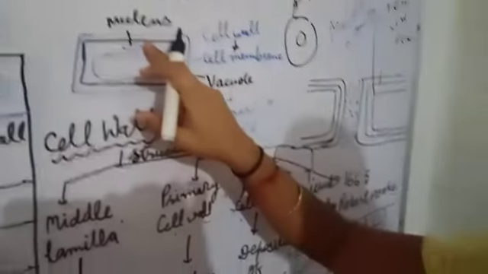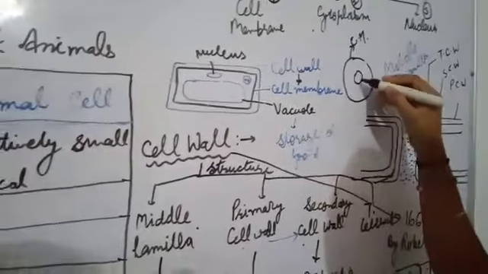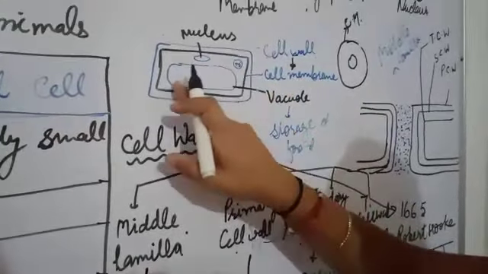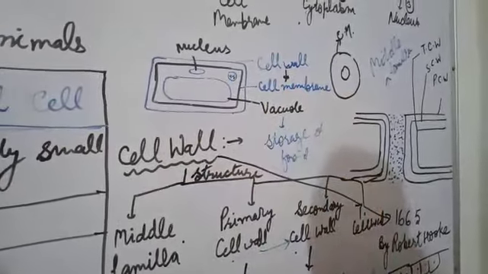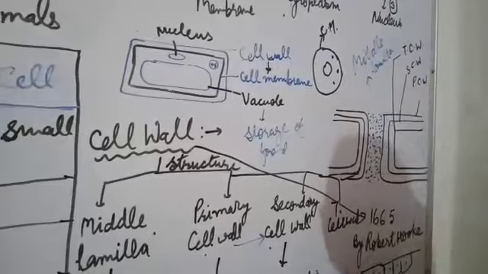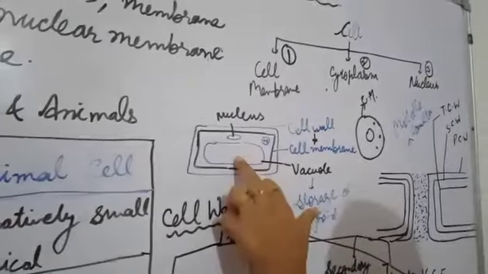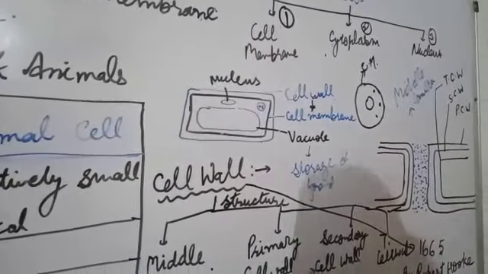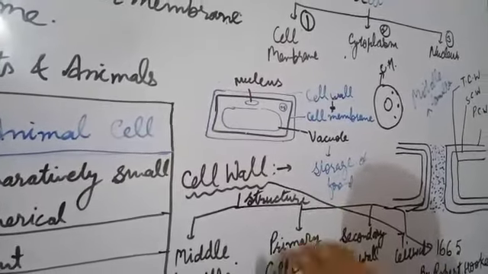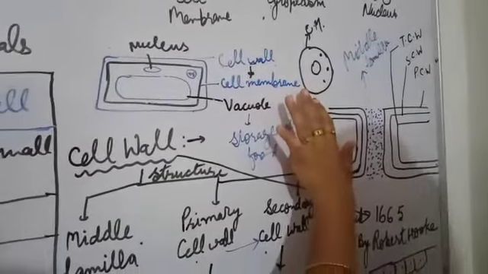In the plant cell the nucleus is shifted to the periphery, near the cell membrane, but in animal cell it is always found at the center of the cell. You can see in the diagram a big vacuole which covers most of the part of the cell, whereas in animal cell there are a number of very small vacuoles. Now the question is, which type of food is stored in the cell? The storage food of plant cell is starch, whereas in animal cell glycogen and fats are stored.